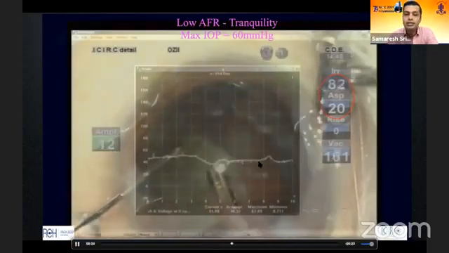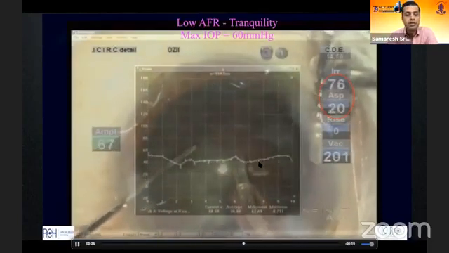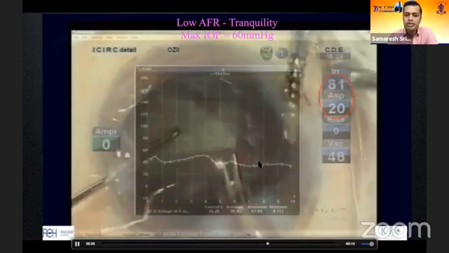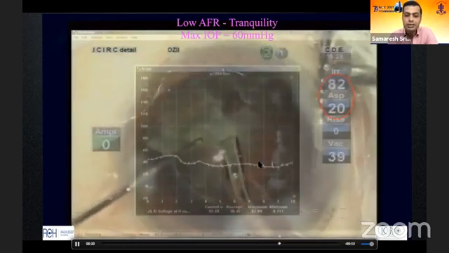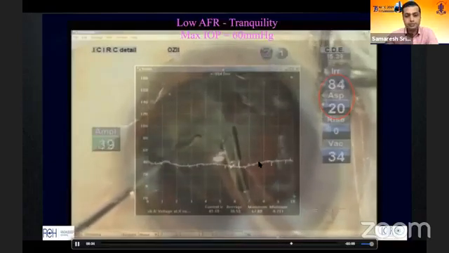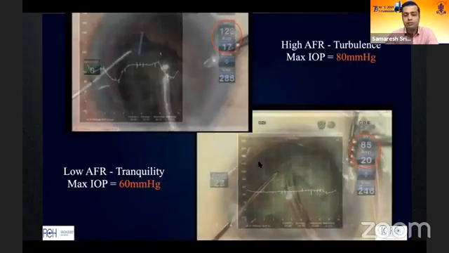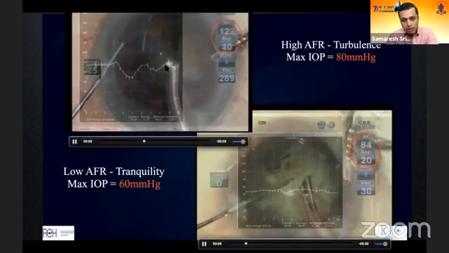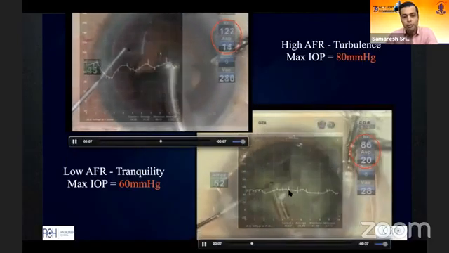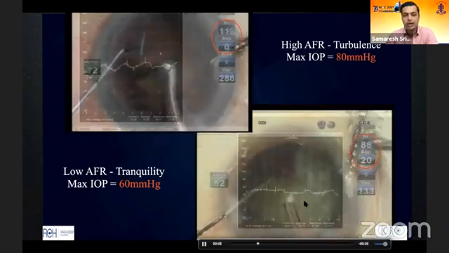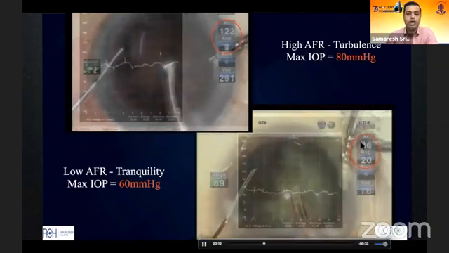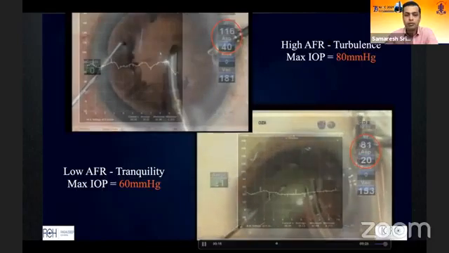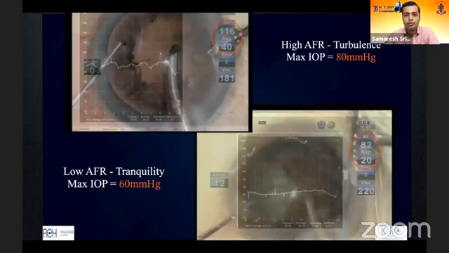And that led us to understand that maybe it's important to understand these parameters and try to step down on your foot pedal so as to not only give a good surgical performance, but also help these patients recover better in the post-operative phase, in a far more tranquil environment. And this is just a comparison, putting side by side a high parameter group, and look at this graph here, and compare it with the low parameter group with an IOP of 60 and a corresponding bottle height of about 80 centimeters, and compare it to the high parameter group, which has a flow rate of about 40 and a bottle height going up to as high as 120.